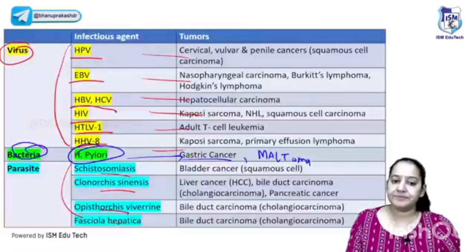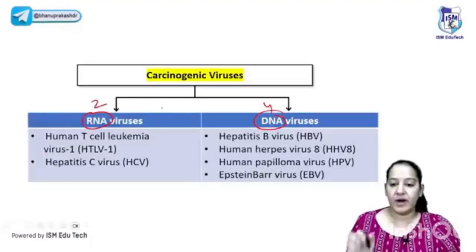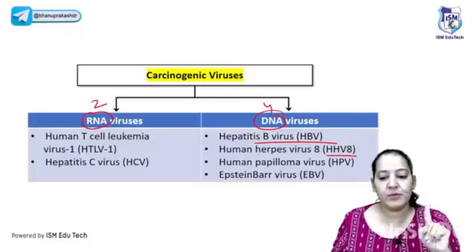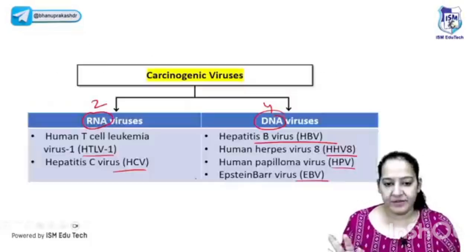Out of the 6 viruses, you can see how many of them are DNA. The 4 of them are DNA and the 2 of them are RNA. Which 4 are DNA? It is hepatitis B virus. I'm really sorry. Human herpes virus 8, human papilloma virus, Epstein-Barr virus. And which are RNA viruses? HTLV and HCV. So please learn them differently.